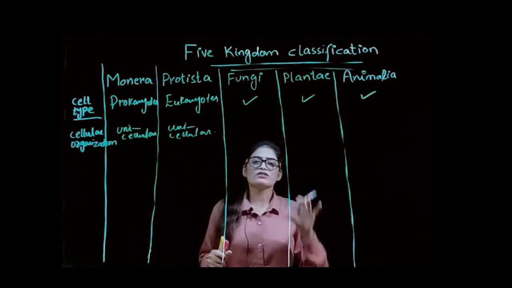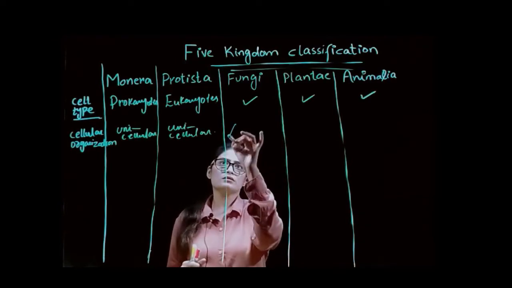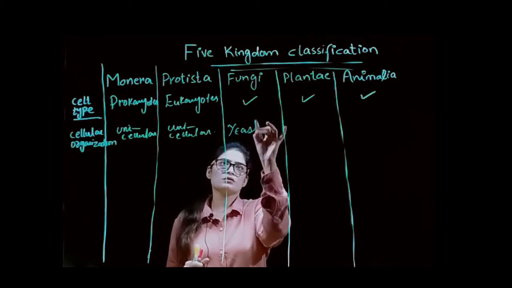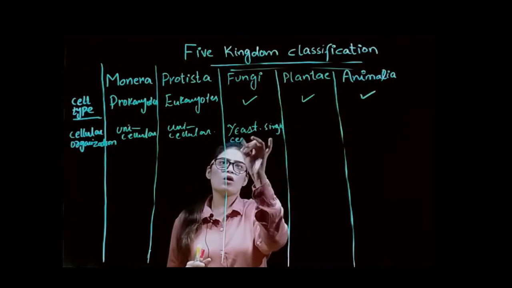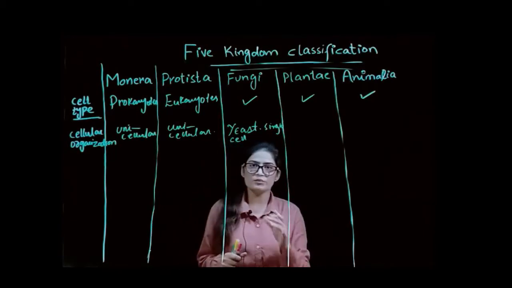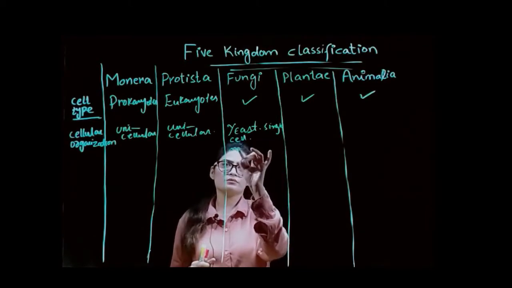And in the case of fungi, yeast is single cell, while all the other organisms present in this kingdom are multicellular.